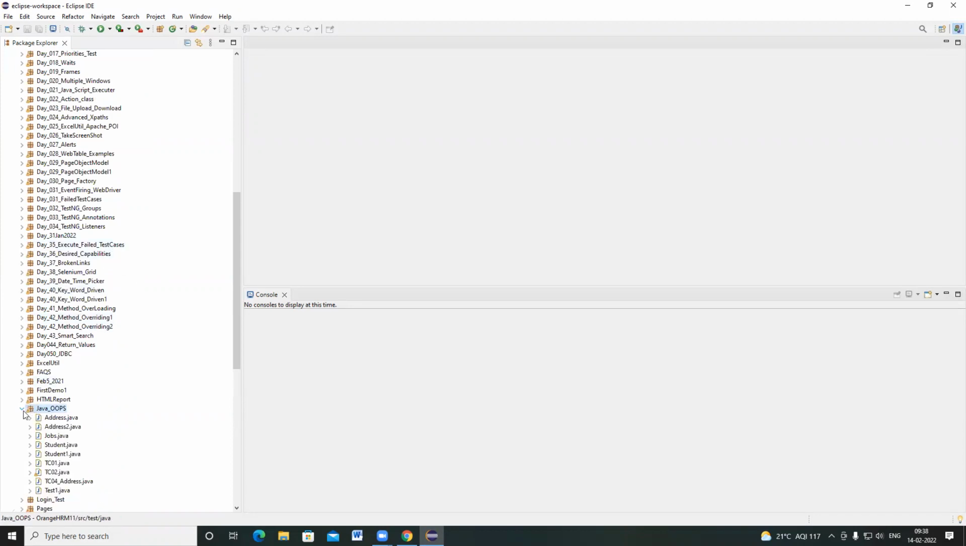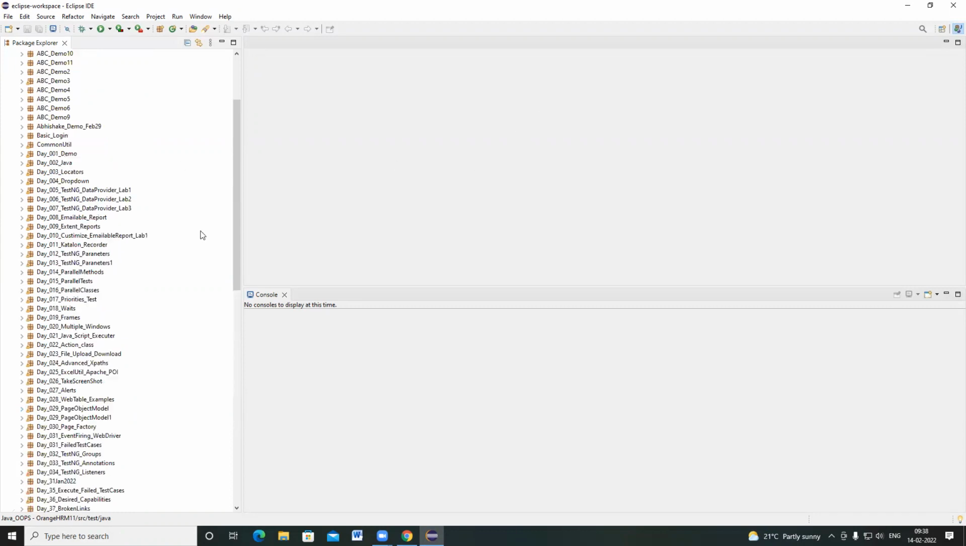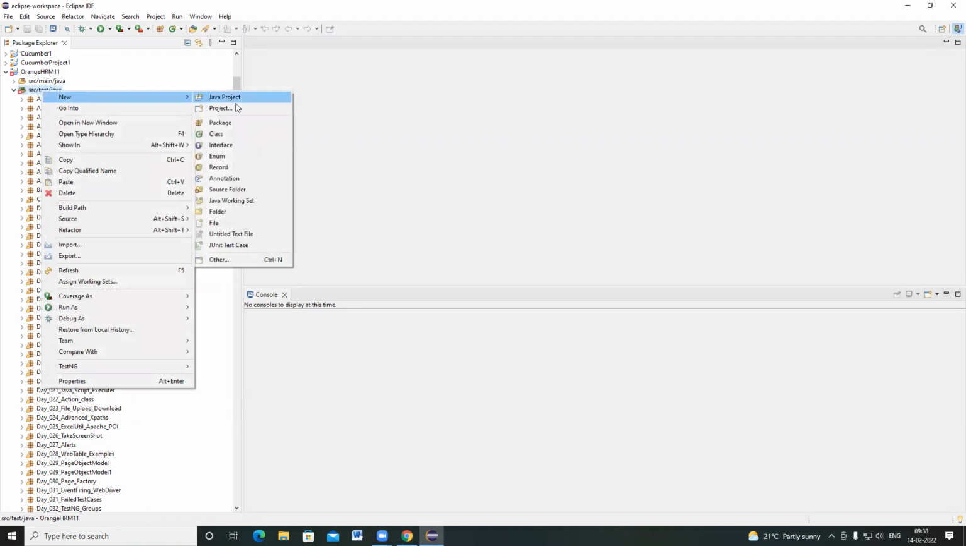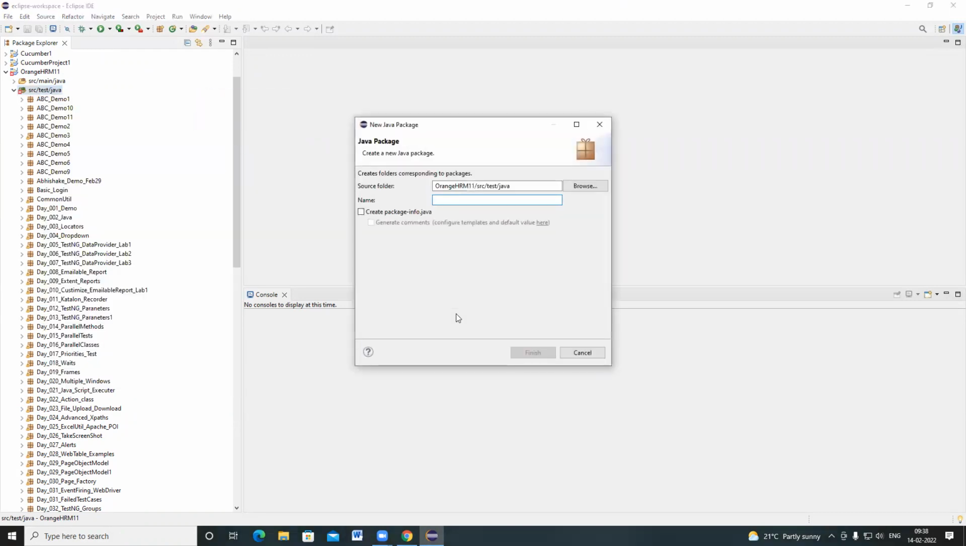So in last class, we discussed the OOPS concept of encapsulation. In today's class, we are going to discuss the polymorphism concept. I'm going to create a package, java_polymorphism.